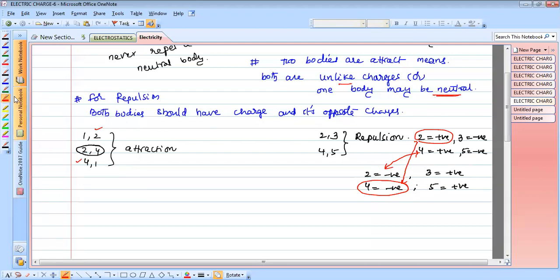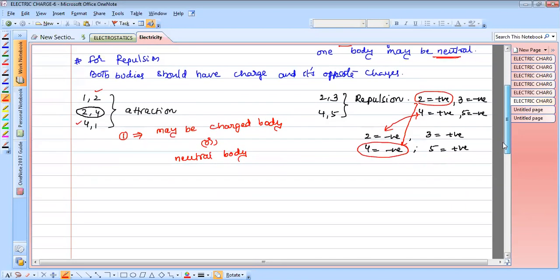So finally we can conclude that plate 1 may be a charged body or a neutral body. This is a very, very important concept to understand the charging process.